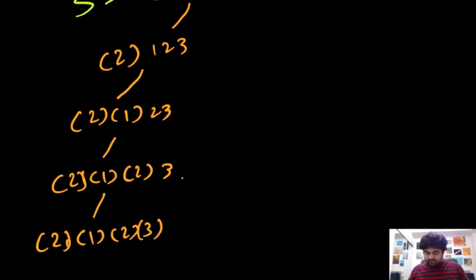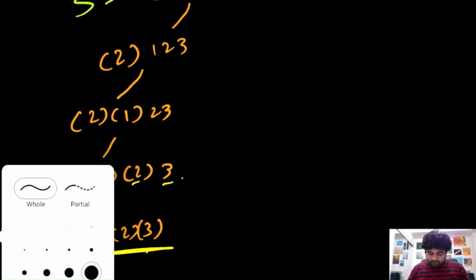So this would be one way we would be able to decode this, where we treat all the values as separate entities. Now let's go back and see if we can have more possibilities. Over here we cannot have any more possibilities, because this 2, 1 and 2 are already being decoded, and this 3 we only have one possibility to decode it by itself. So we don't have any possibility over here.